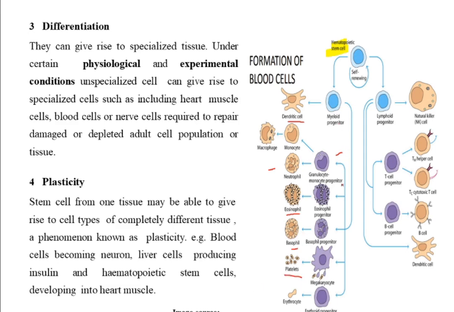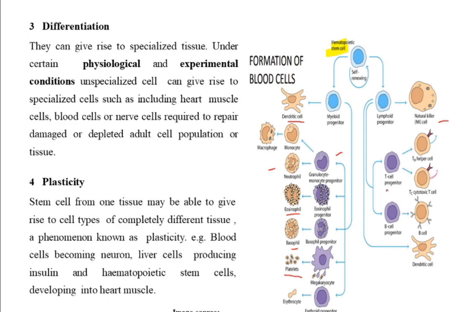The same myeloid progenitor cell can get converted into an erythroid progenitor cell, which is responsible for the formation of your RBCs. The same hematopoietic stem cell can also be committed to the lymphoid progenitor cell, which can produce an NK cell, a natural killer cell. It is a cell of the immune system and plays a very important role against the development of cancer and also viruses.